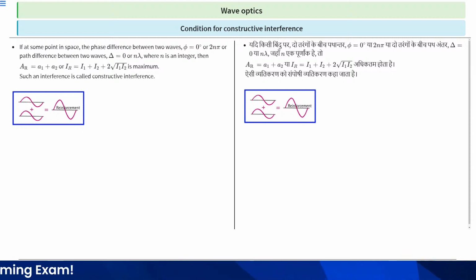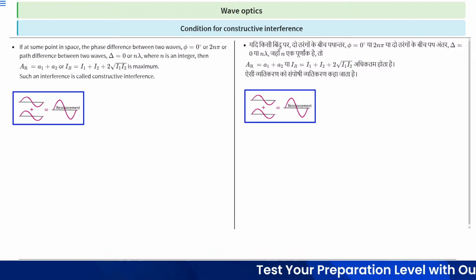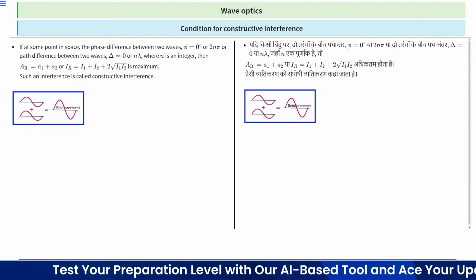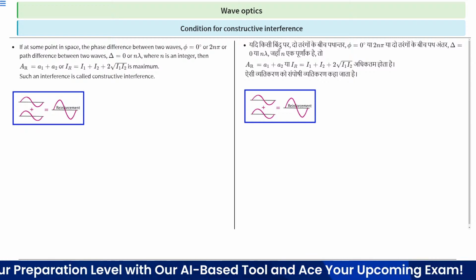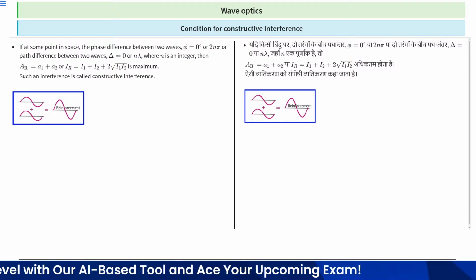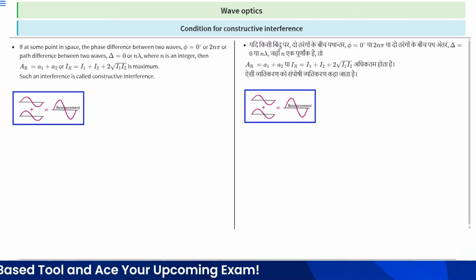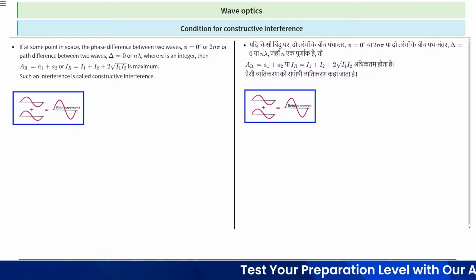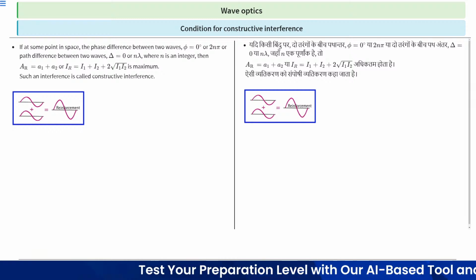This is the resultant amplitude, and the resultant intensity IR is equal to I1 plus I2 plus 2 under root I1 I2, which is maximum. So this is the resultant intensity and resultant amplitude in the case of constructive interference. This is the formula for amplitude and resultant intensity. Such an interference is called constructive interference.